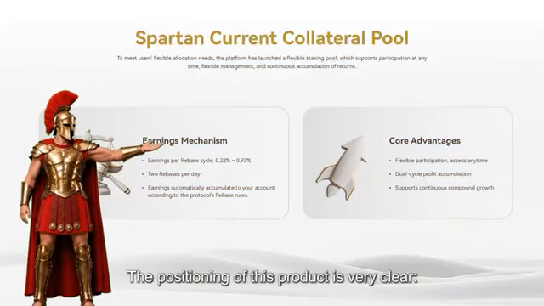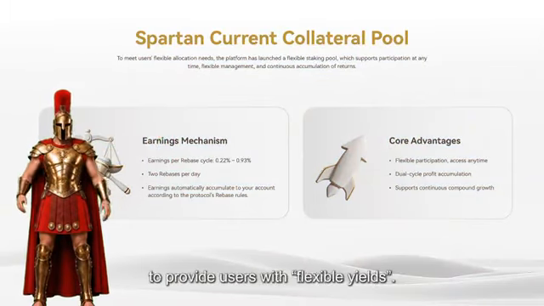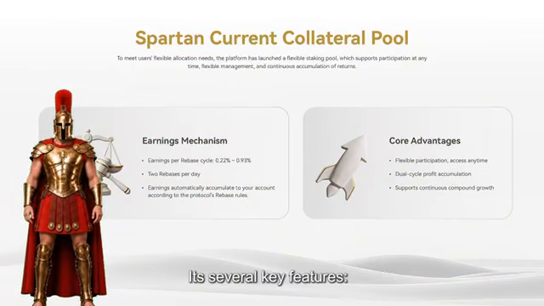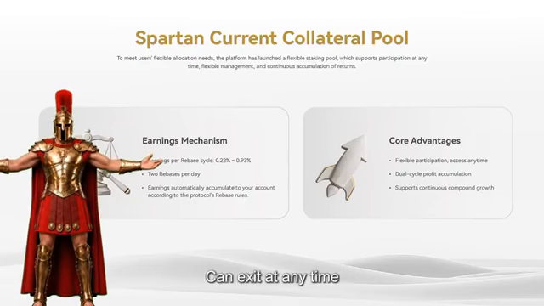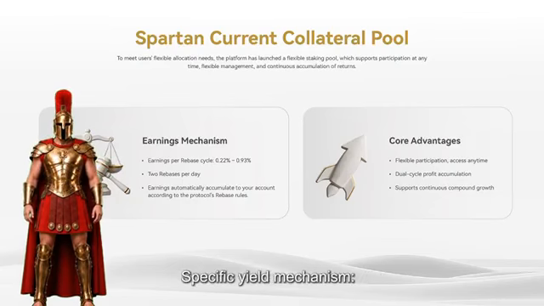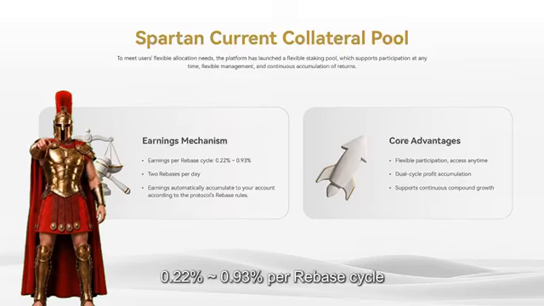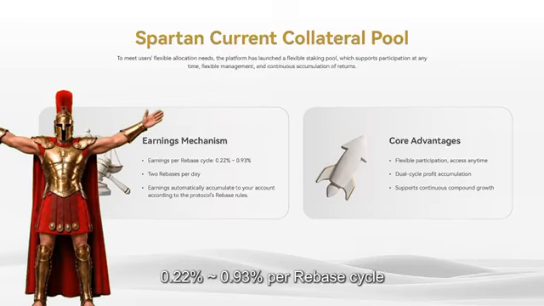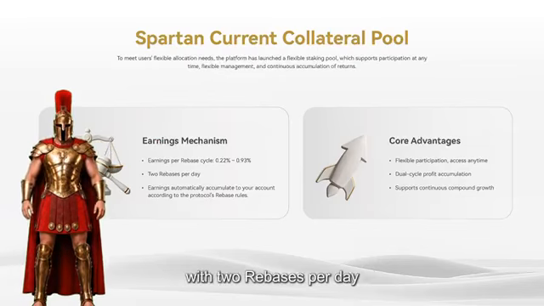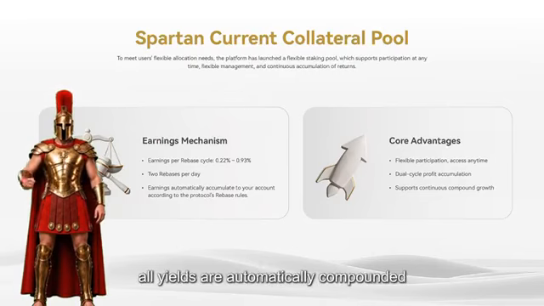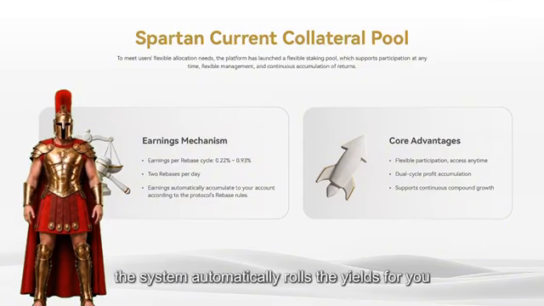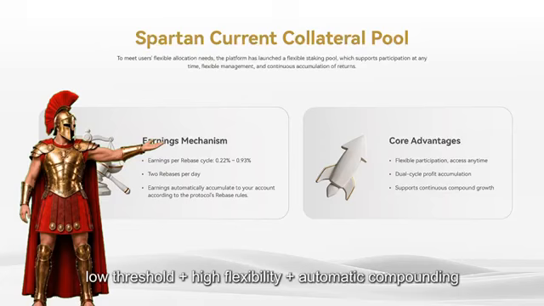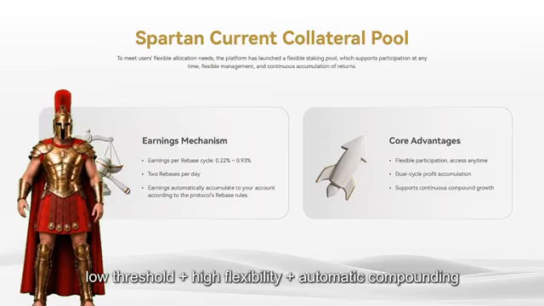Flexible staking pool. The positioning of this product is very clear, to provide users with flexible yields. Its several key features: can participate at any time, can exit at any time, yields accumulate automatically. Specific yield mechanism: 0.22% to 0.93% per rebase cycle, with 2 rebases per day. The key point: all yields are automatically compounded. That is to say, you don't need to do anything. The system automatically rolls the yields for you. To summarize in one sentence, low threshold plus high flexibility plus automatic compounding.